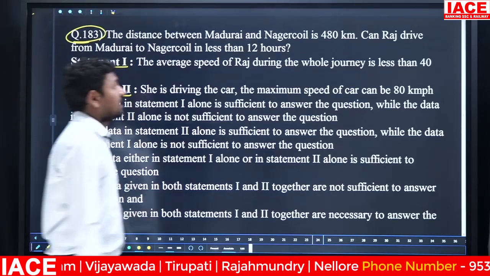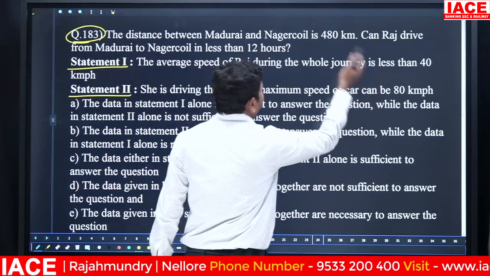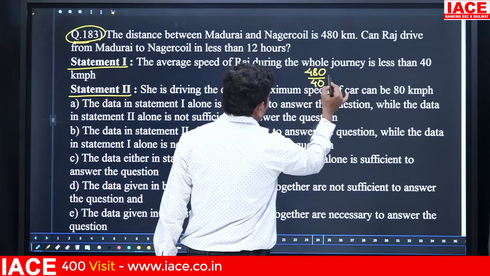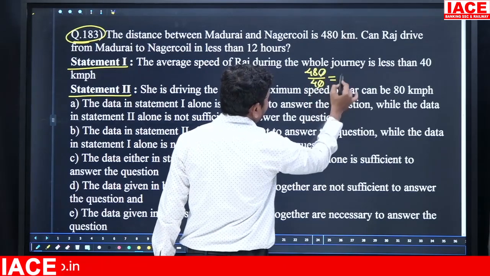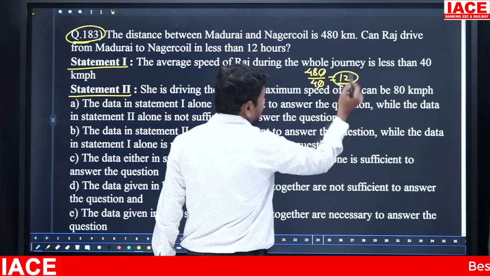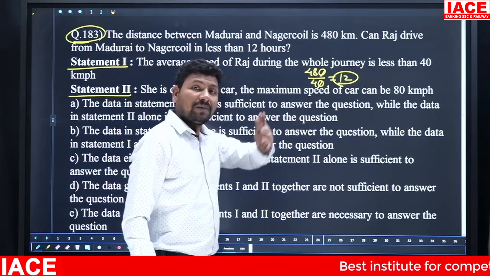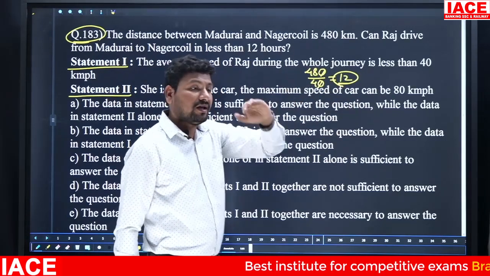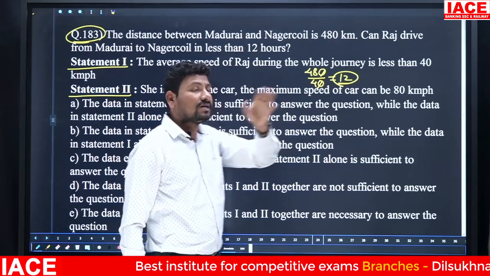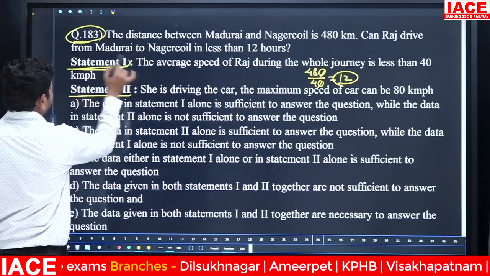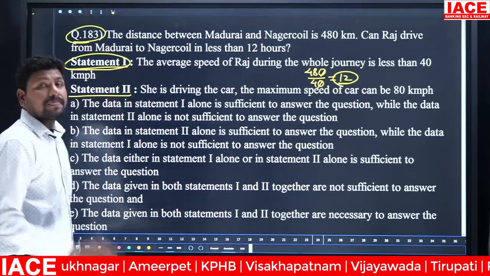Take 480 by 40, 0 will be cancelled, 48 by 4 is how many hours? If he maintains 40, compulsorily he will take 12 hours. But less than 40 means the answer should be what? When the speed is decreased, time will be increased. Then the statement 1 is exactly useful.